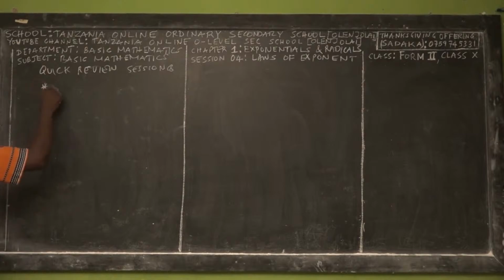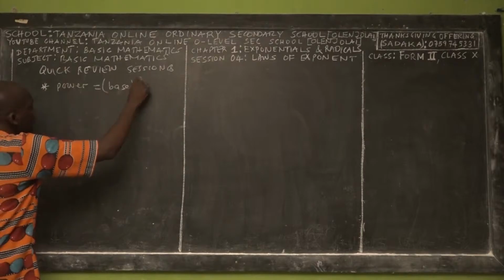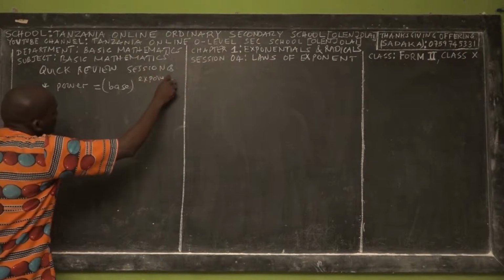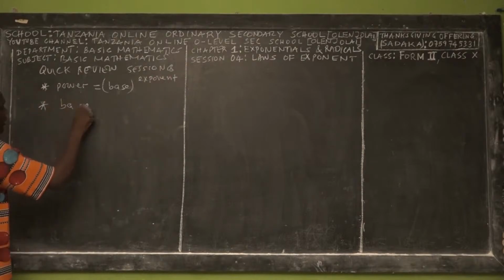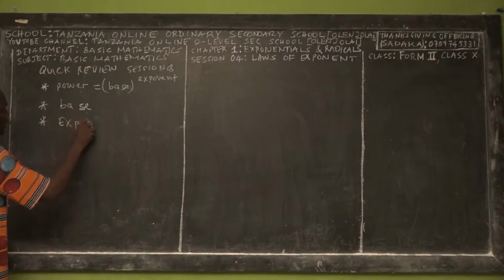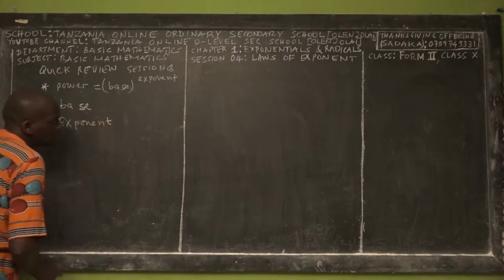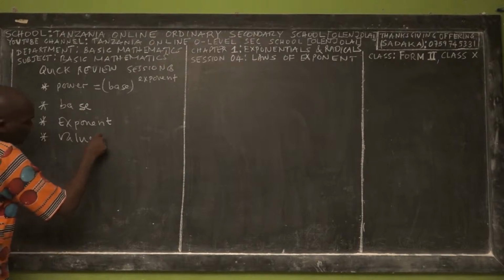The first key point is power: a base raised with an exponent. We taught you how to identify the base when given an exponent, how to find the exponent, and how to find the value of a particular exponentiation.